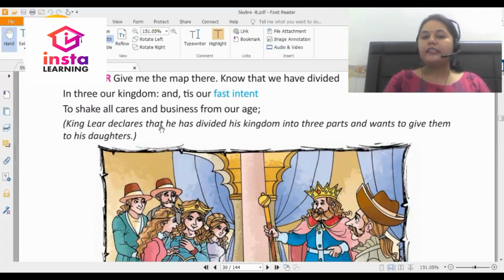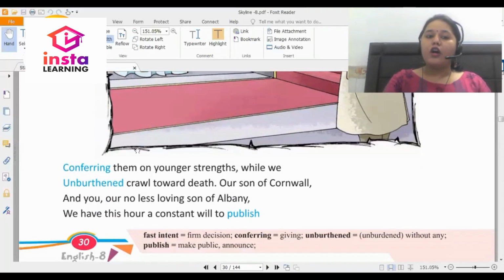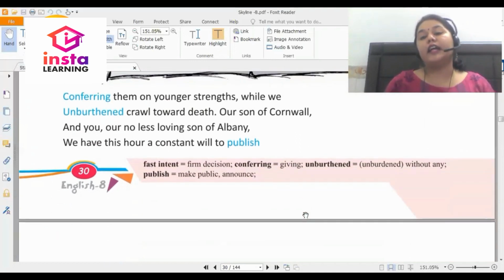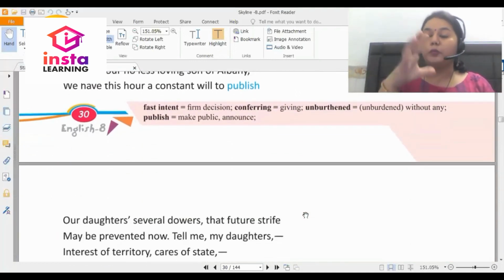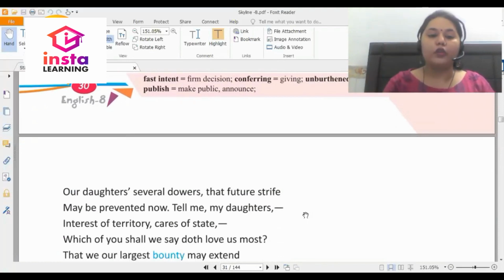So King Lear declares that he has divided his kingdom into 3 parts and wants to give them to his daughters, conferring them on younger strengths while we, unburdened, crawl toward death. Our son of Cornwall, and you, our no less loving son of Albany, we have this hour a constant will to publish. What is the meaning of conferring? Means to give. Unburdened means without any, and publish means to declare. So the king is saying that I have to declare how much portion is given to the respective daughters.